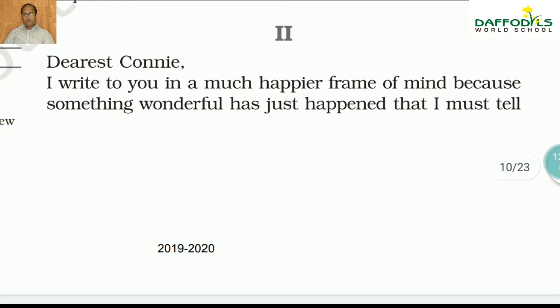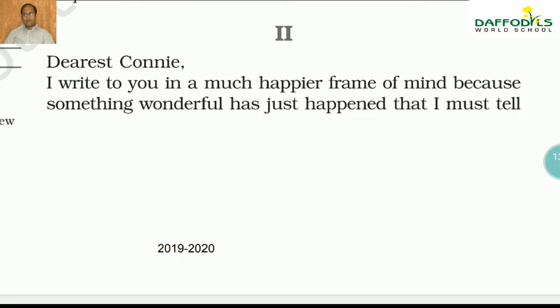What is a subplot? A subplot is a kind of plot which is inside a plot, a story inside a story. Now here, mind you, the story inside the story is that of Jim McPherson writing the letter to Connie McPherson, right? Connie McPherson, I told you, you must be remembering, is the wife, and she used to receive the letters from Jim McPherson, and that is what the thing is.